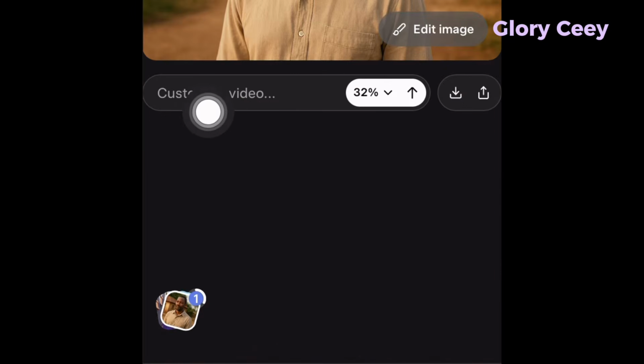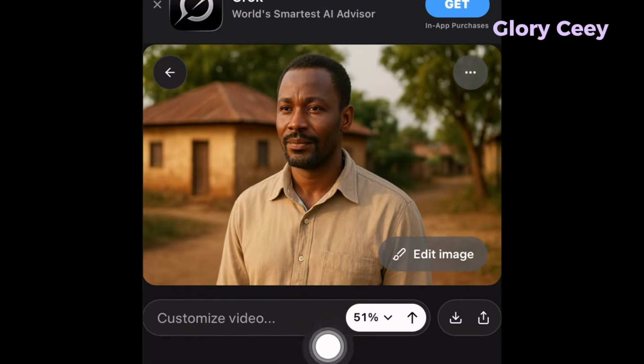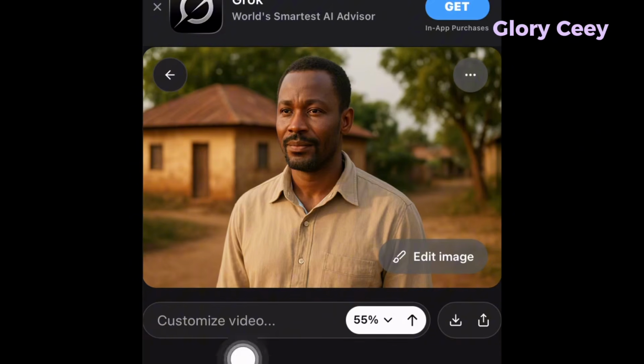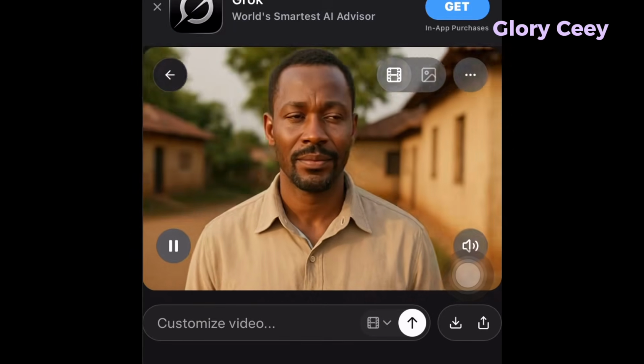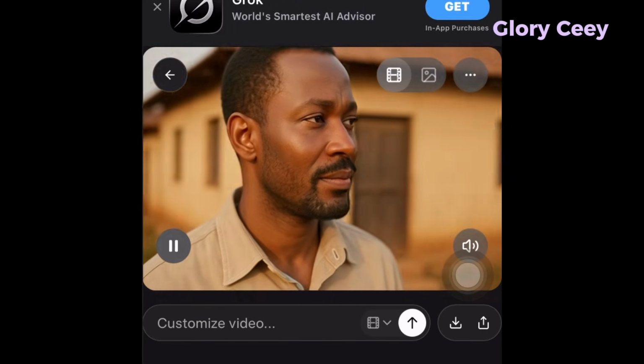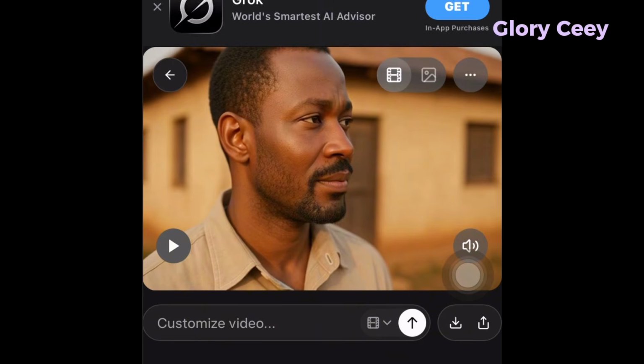Now you can see customize video. You can see that automatically it's trying to create a video. If you do not want this, what you can do is to just go ahead and change the setting, such that it doesn't immediately start to generate a video from your image. So he's not necessarily saying anything.